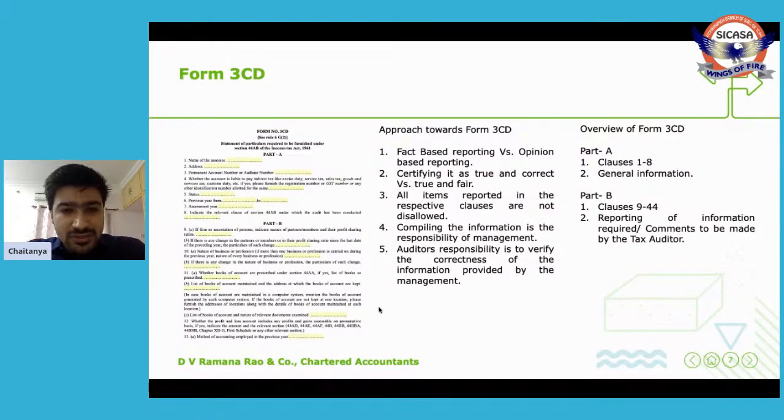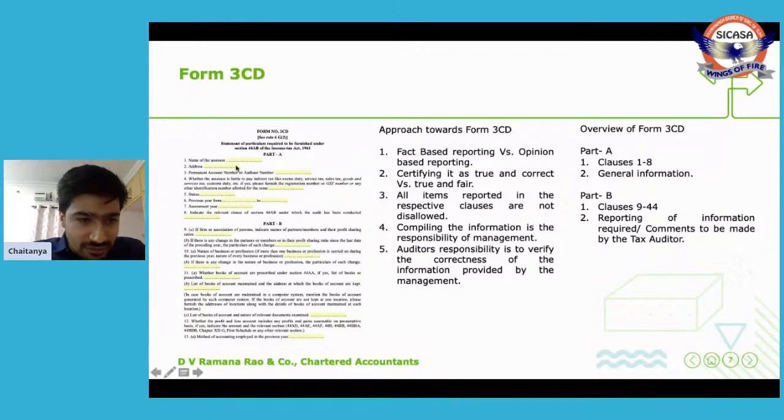Another point to keep in mind is that not all items reported in the respective clauses will be disallowed. There are certain clauses wherein details have to be extracted and given. Those are all for information. That doesn't mean they will be disallowed in the computation. So how can this tax audit be done? This tax audit can be done by compiling the information from the management, verifying it, and then reporting in those particular clauses.